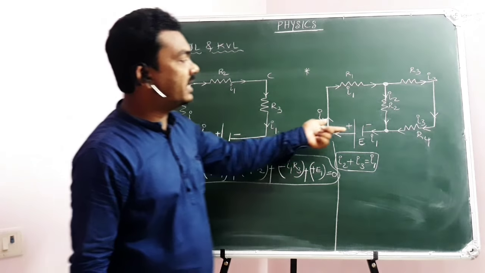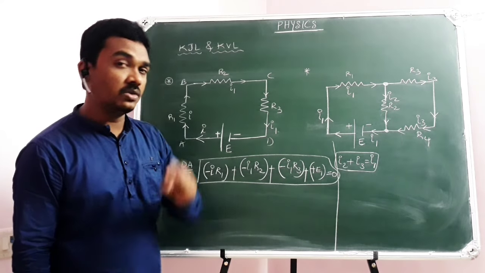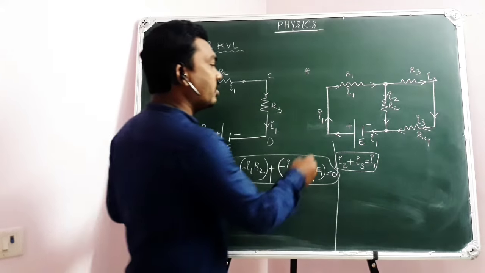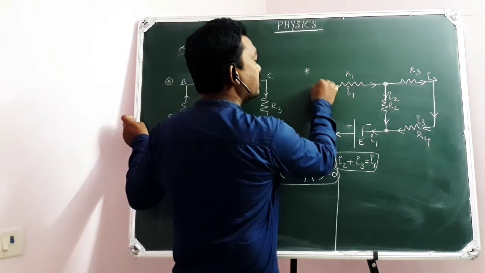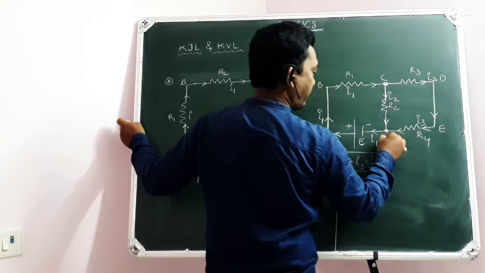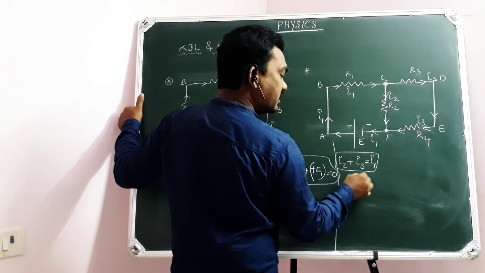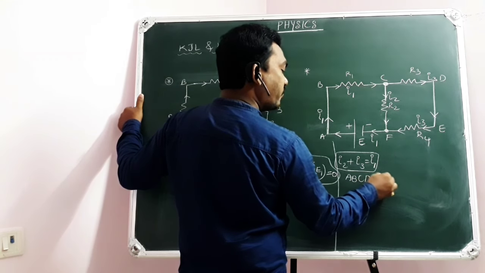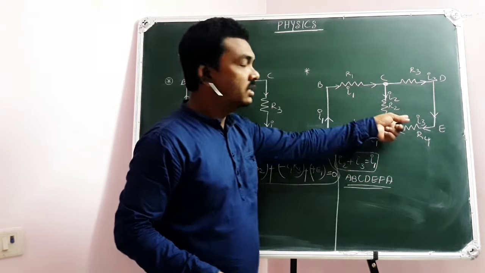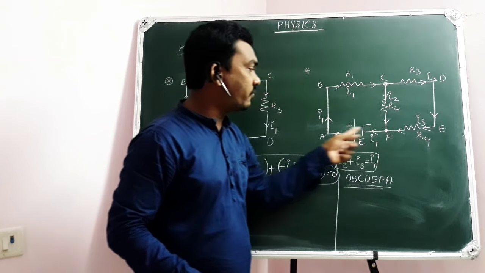Similarly, if you have come to second example, how many KVL, how many equations you can write? 3 equations because there are 3 closed loops. So if you are going to give the name to this A, B, C, D, E, F. For example, if your closed loop is A, B, C, D, E, F, A, you take the bigger one. Earlier I have explained for smaller ones. Let me explain for A, B, C, D, E, F, A.